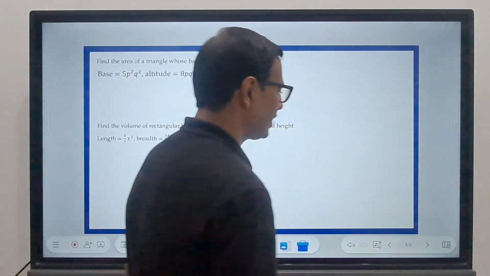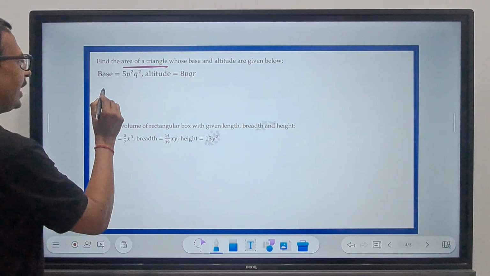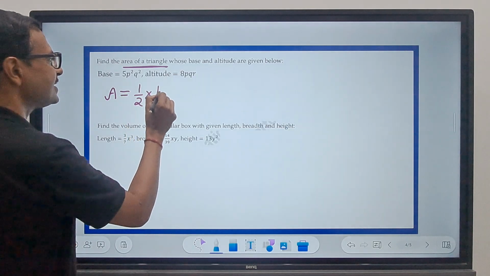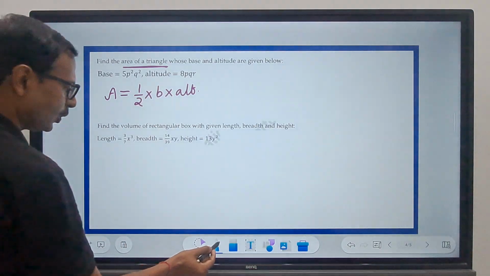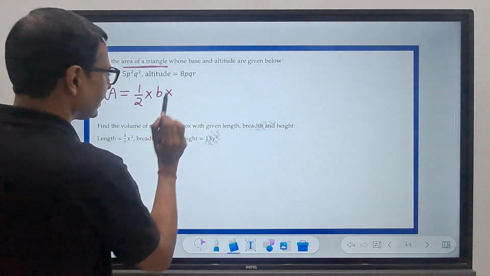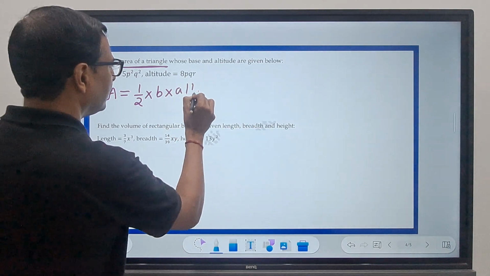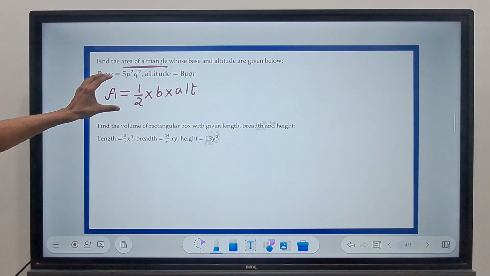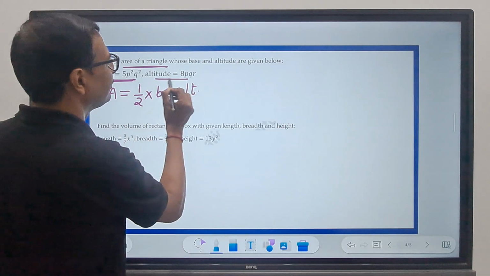Let's see some more questions now. Again, we need to find the area of a triangle. So I should know that the area of a triangle is half into base into altitude. Now that's the formula I should know if I have to solve this correctly. So I'll just write it again. Altitude. Now for finding the area, I should know what is the base and what is the altitude. Here we have the base and here you have the altitude.